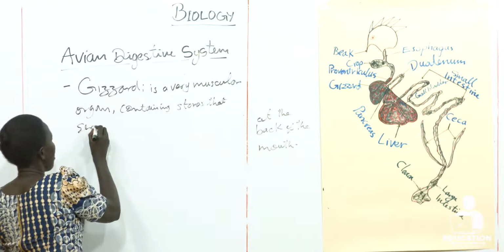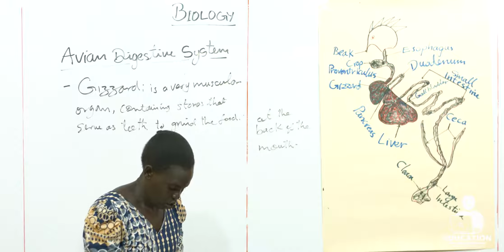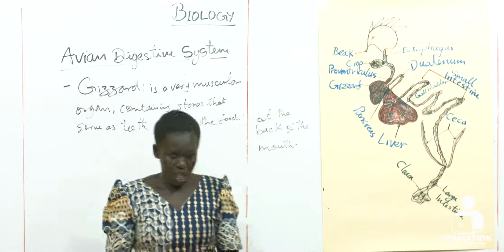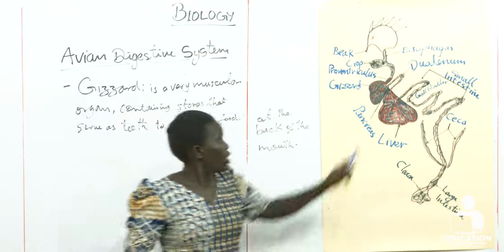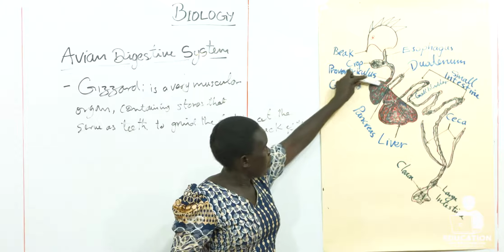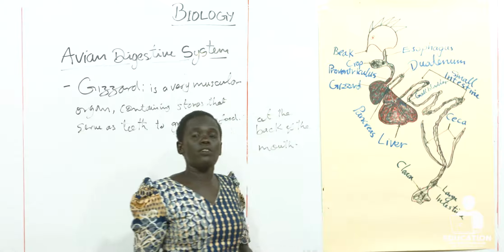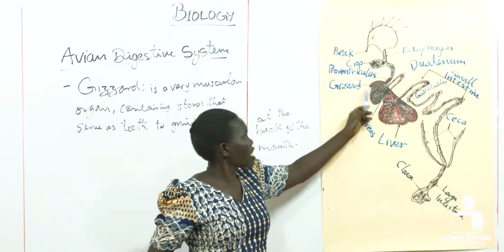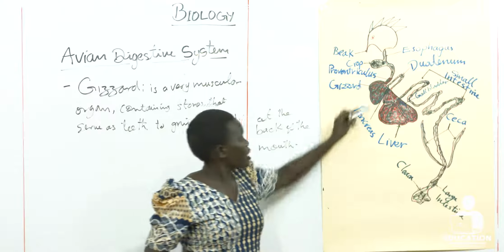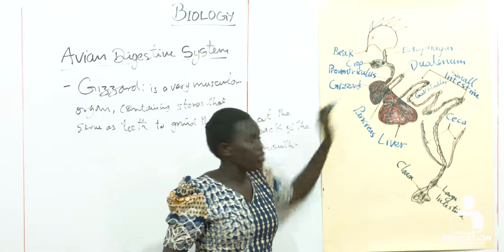This is where crushing takes place to grind the food. In this part of the digestive tract of the birds, which is called the gizzard, it is a muscular organ.